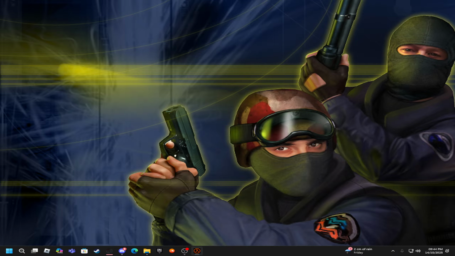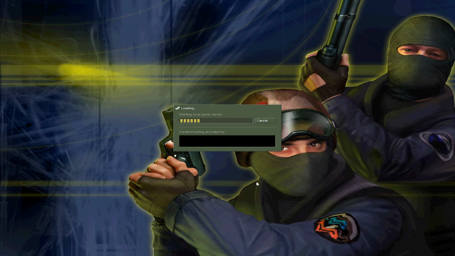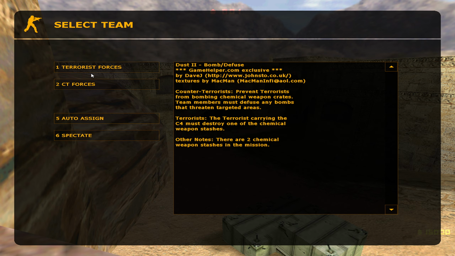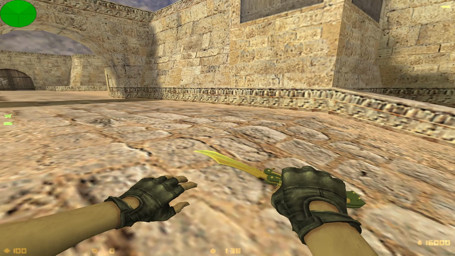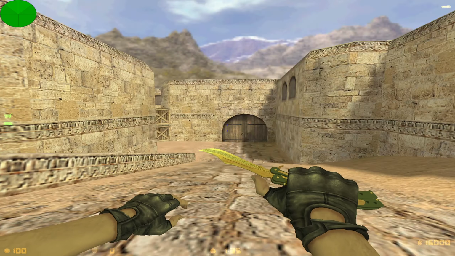I'm going to load up Dust 2 because that's a map everyone loves. And we're going to go ahead and test the skin in the game. Okay, let's go. And there you go. You got yourself a beautiful Butterfly Knife Lore skin.